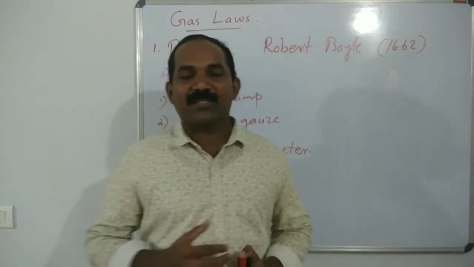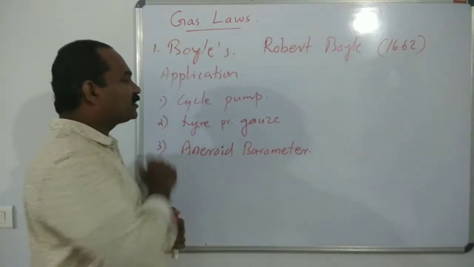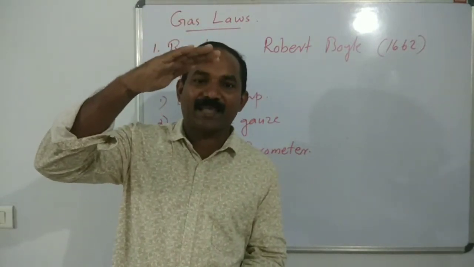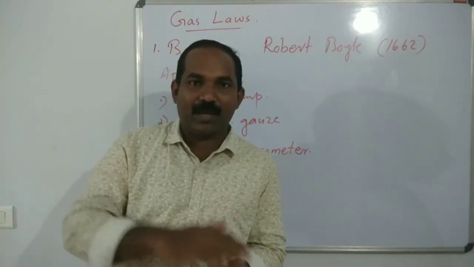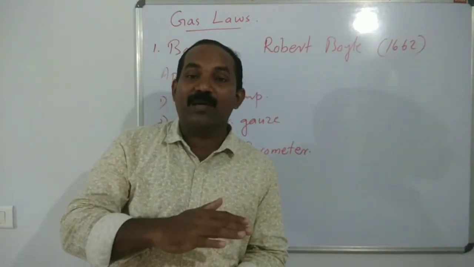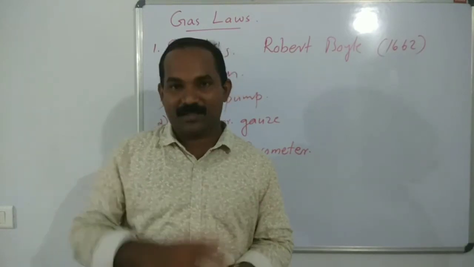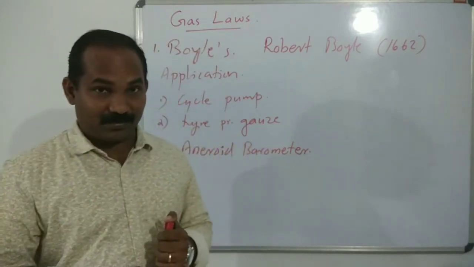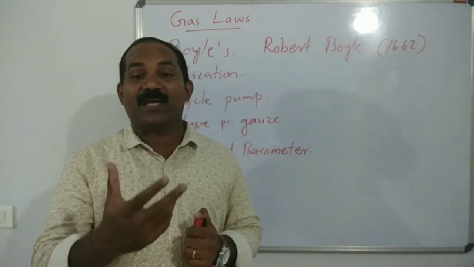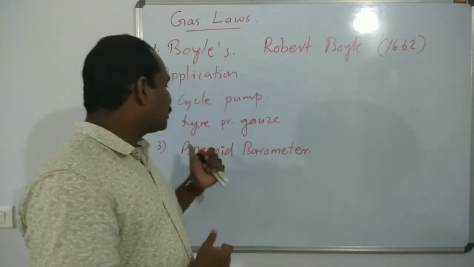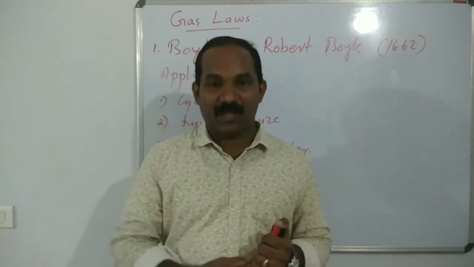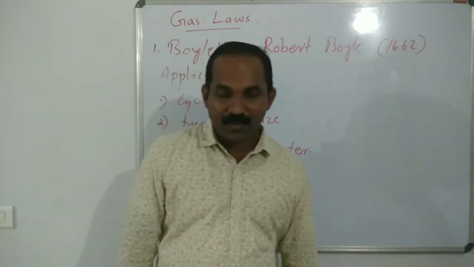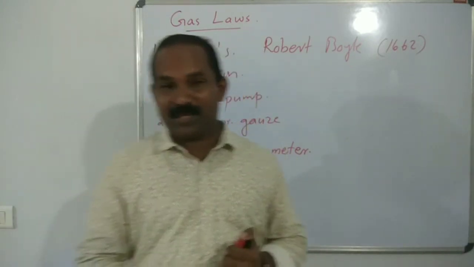The main applications are: Boyle's law is applicable in the cycle pump. When the pressure increases, the volume of the gas inside the pump decreases. And also it is applicable in the tire pressure gauge. To measure the pressure of the tire we use a pressure gauge. And the third application is the aneroid barometer. So these are the main applications.